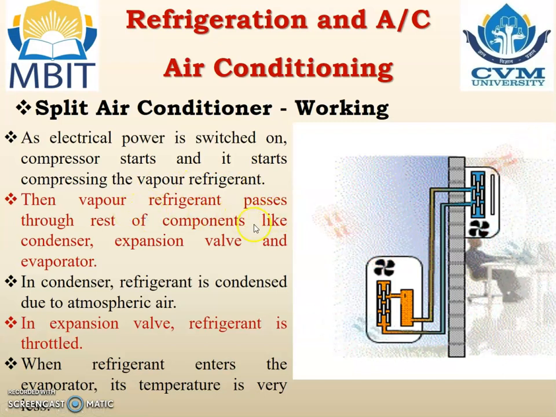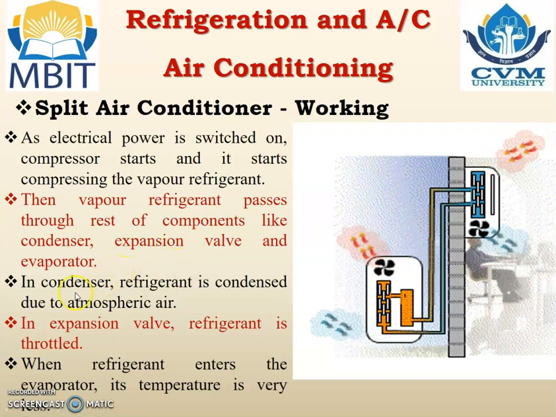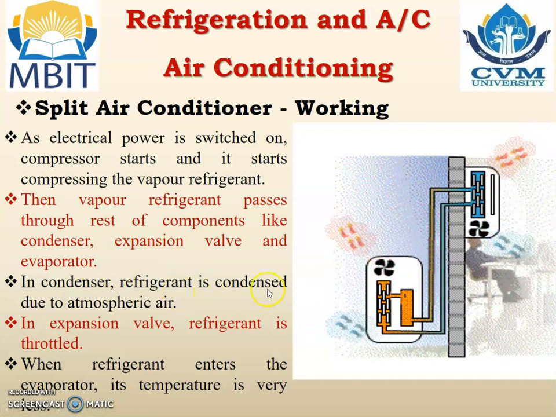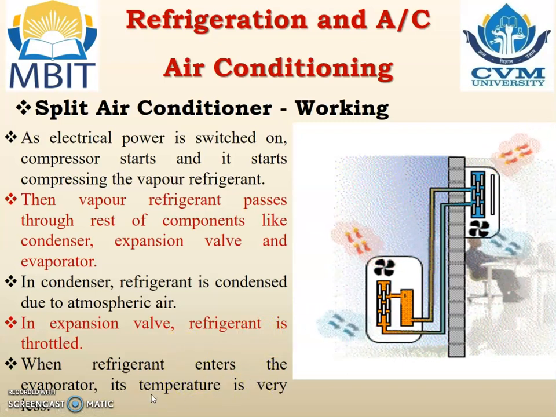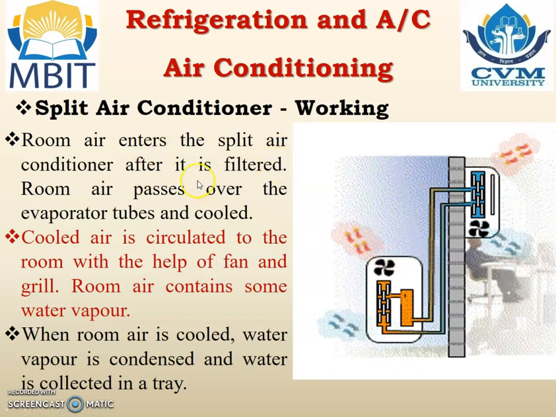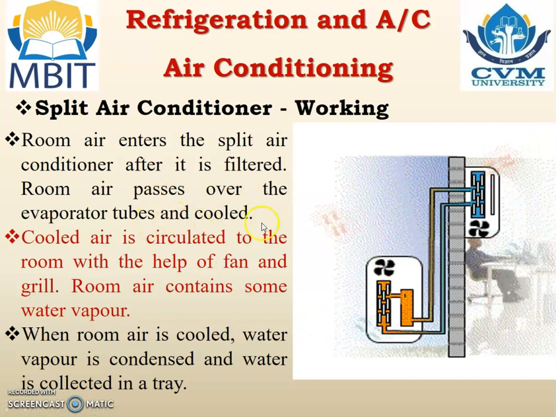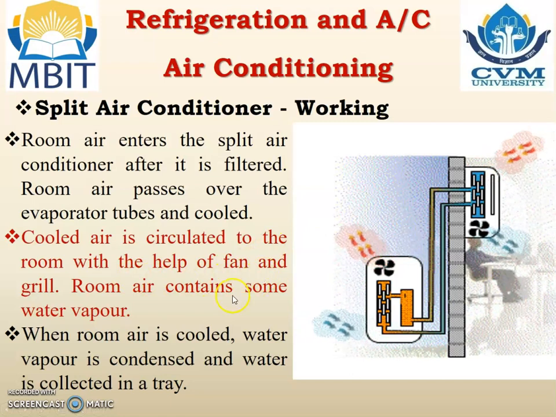Then vapor refrigerant passes through the rest of the components like condenser, expansion valve and evaporator. In condenser, refrigerant is condensed due to atmospheric air. In expansion valve, refrigerant is throttled. When refrigerant enters the evaporator, its temperature is very less, in the order of -10 degrees Celsius. Room air enters the split AC after it is filtered. Room air passes over the evaporator tube and is cooled. Cooled air is circulated to the room with the help of the fan and grill.